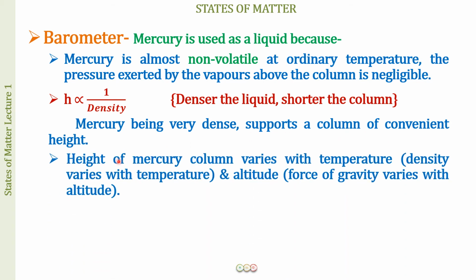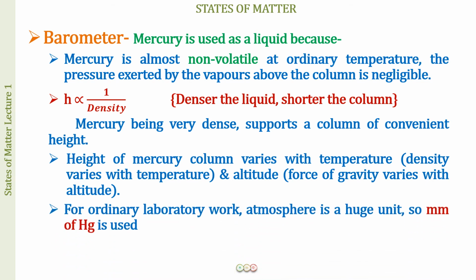Next, the height of the mercury column also varies with temperature because the density is going to vary with temperature, and also it is going to vary with altitude because the force of gravity is going to vary with altitude. So with mercury in the barometer, we are able to see the pressure changes with temperature as well as altitude. So these are a few of the advantages of using mercury in the barometer.